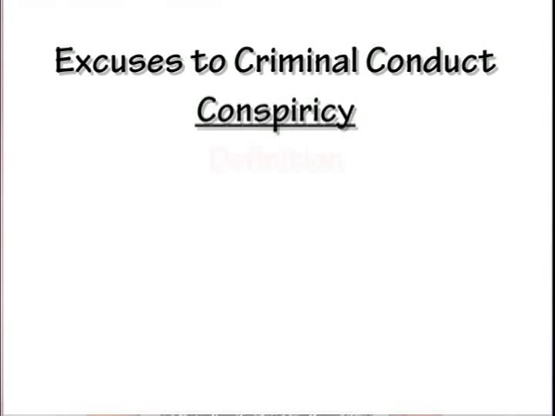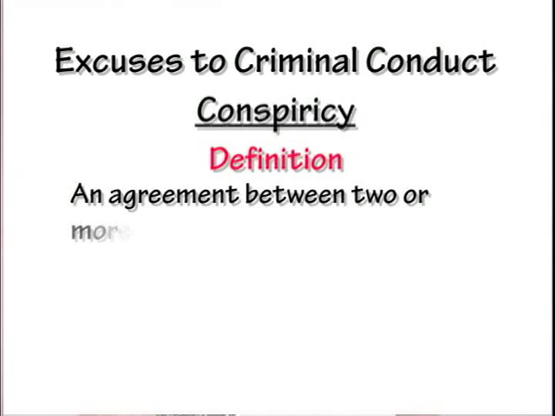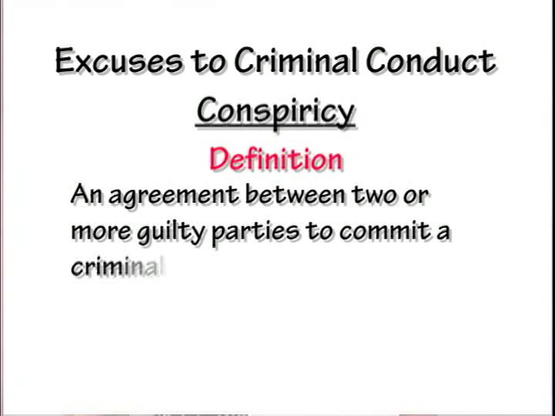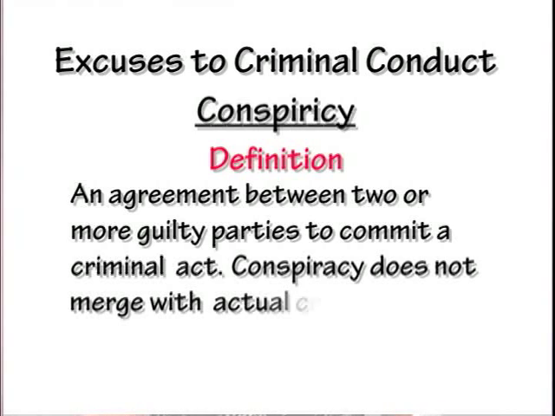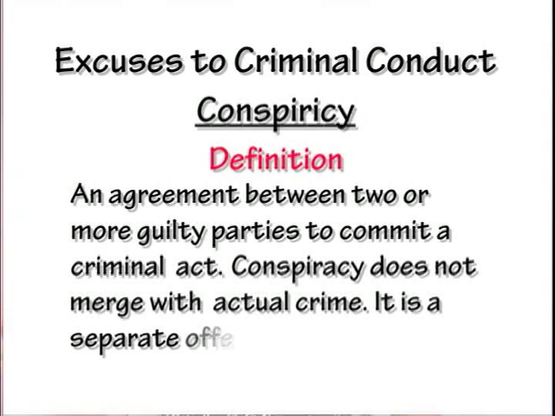So the definition of conspiracy is an agreement between two or more guilty parties to commit a criminal act. Conspiracy does not merge with the actual crime. It is a separate offense. Remember, we talked about solicitation. Once he solicited someone and that person then commits the crime, solicitation merges with the target offense. Merger is huge on the bar exam. You've got to know this distinction. However, when it comes to conspiracy, conspiracy is a completely separate offense.